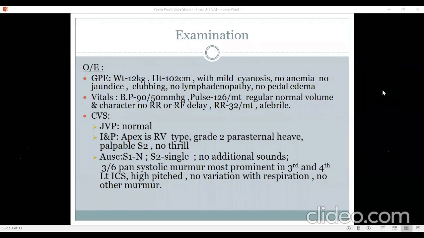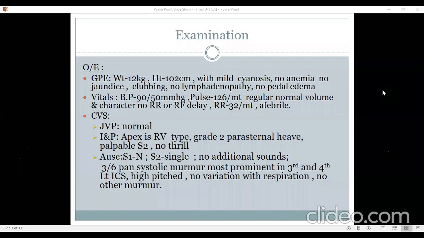The respiratory rate is a little on the higher side, 32 per minute, but there seems to be no respiratory distress from what I can see, and there is some amount of tachycardia for a 3-year-old. 126 is on the higher side. JVP is not elevated at this point, so she's not in failure.